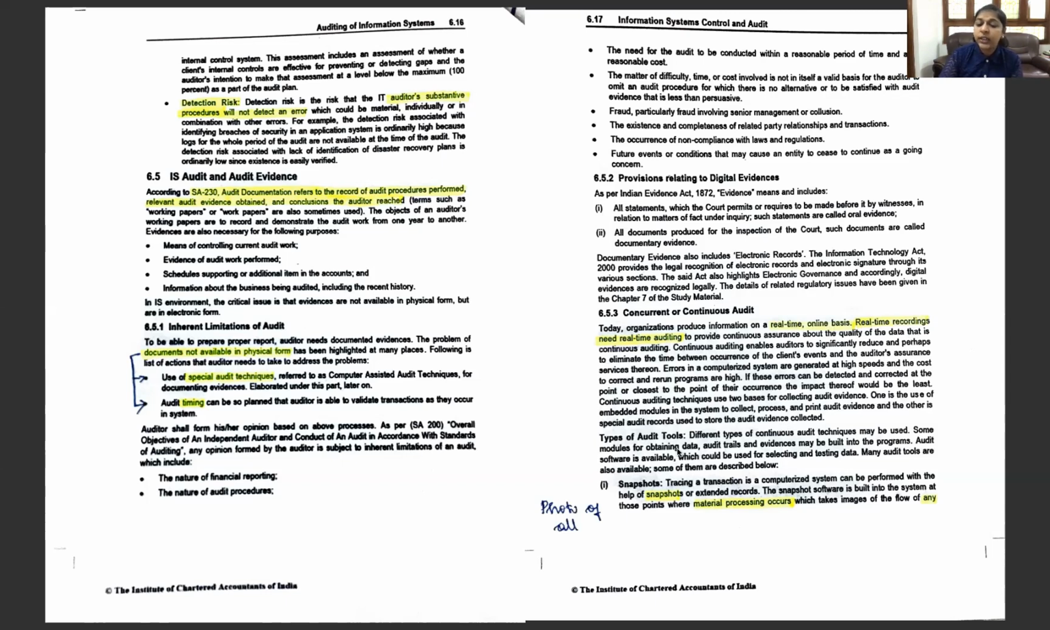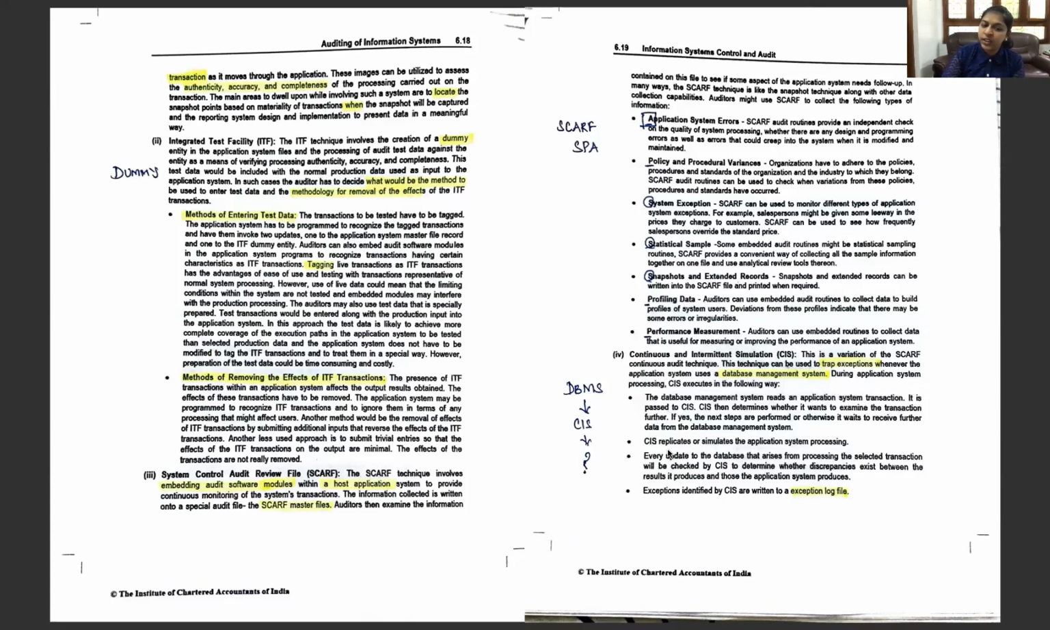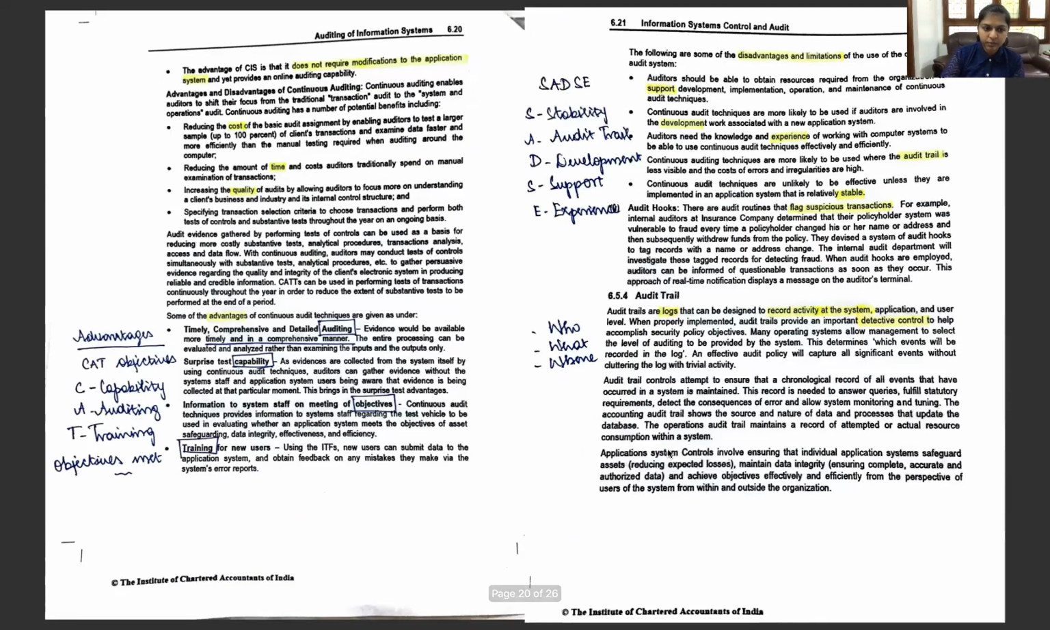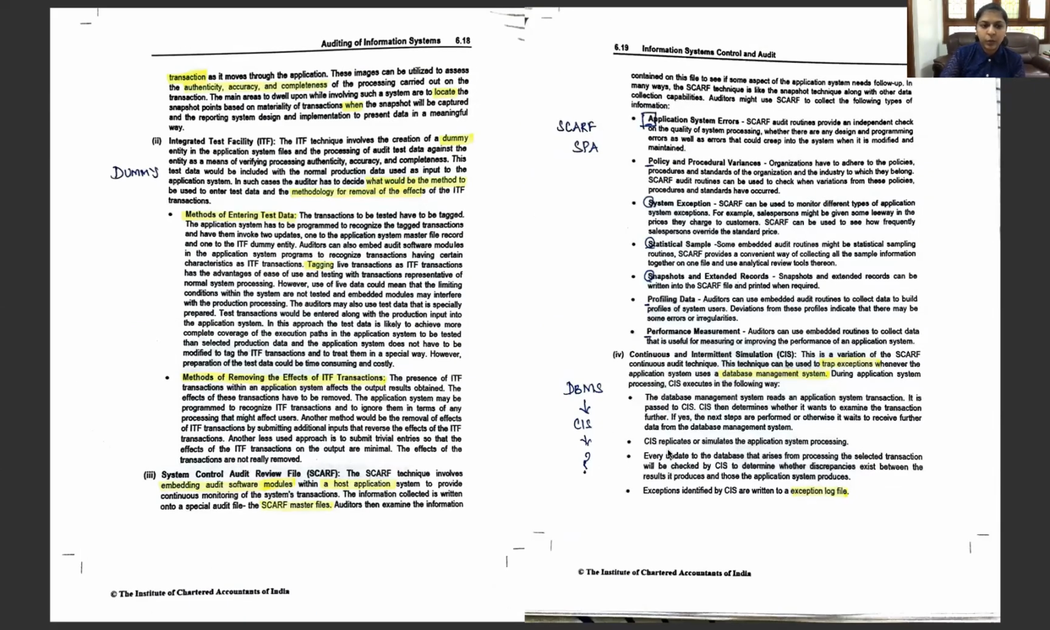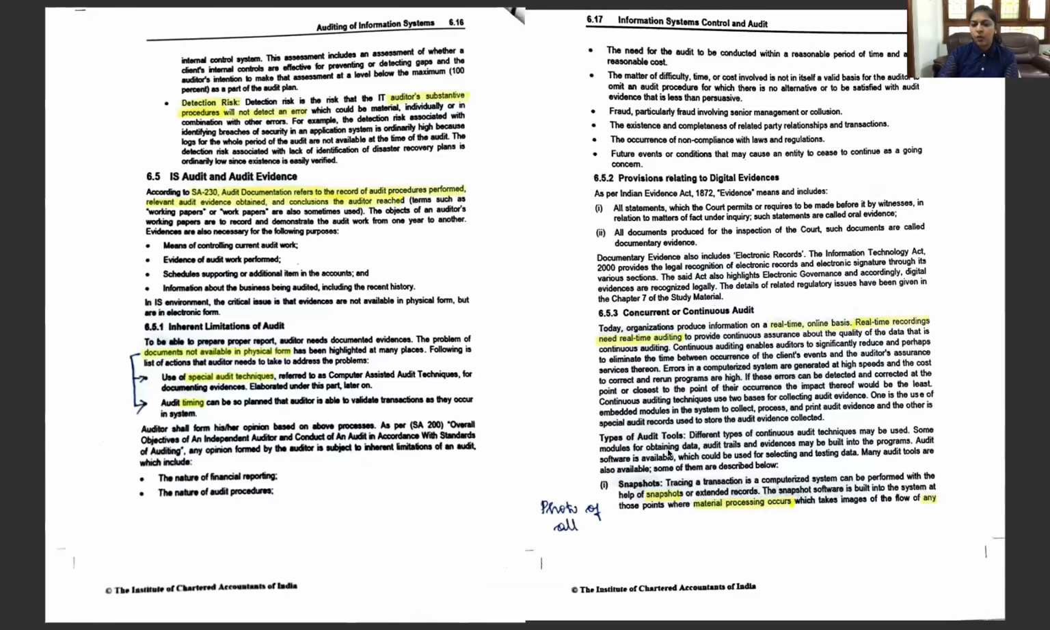Okay, what are the types of audit tools through which we can do this concurrent or continuous audit? One is snapshot. Next is ITF. Next is SCARF. Next is continuous and intermittent simulation. So these are the types of audit tools. First is snapshot.